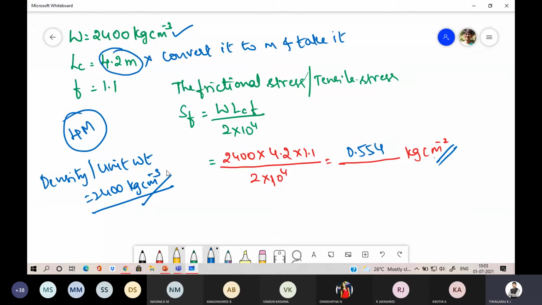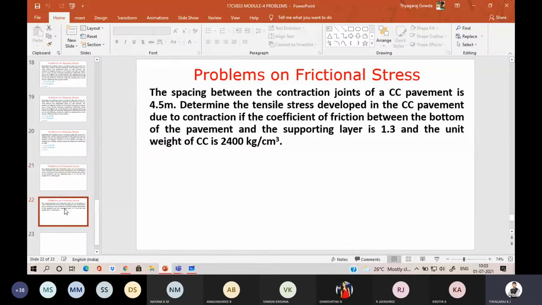So everyone kindly note down. Completed? Yes, sir. Okay. Now the last problem of stresses. So note down.